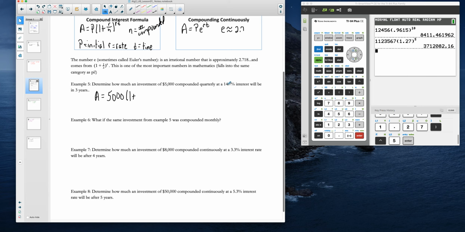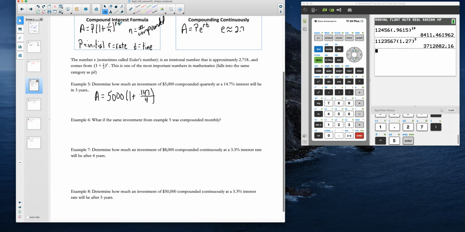And our rate is 14.7% interest, which, whew, I don't know if anybody's ever going to get that, but man, that's a very good interest rate. Just like we did before, anytime we have an interest rate as a percentage, we want to convert it to a decimal when we put it into our formula. So when we see this R, it has to be a decimal. If I move the decimal place back 2 slots, that would be 0.147. And I'm going to divide by N, which is 4.